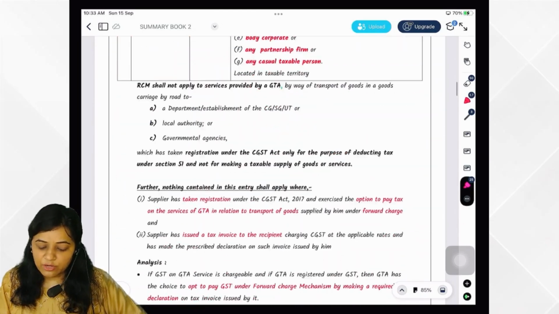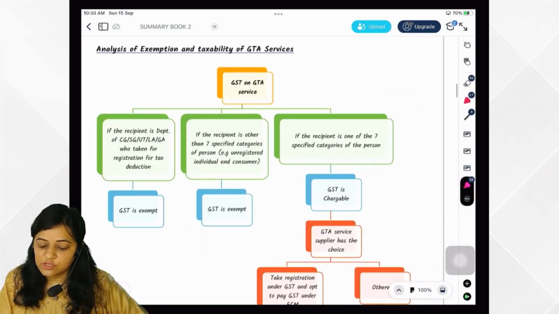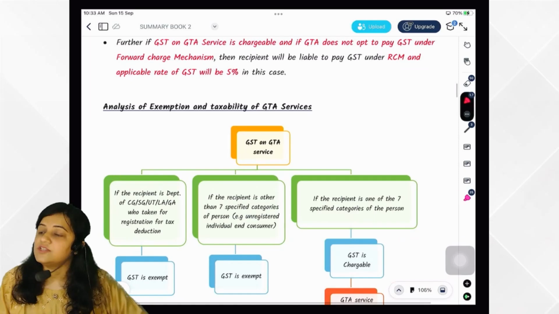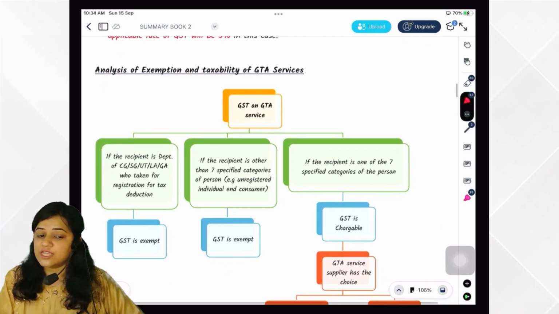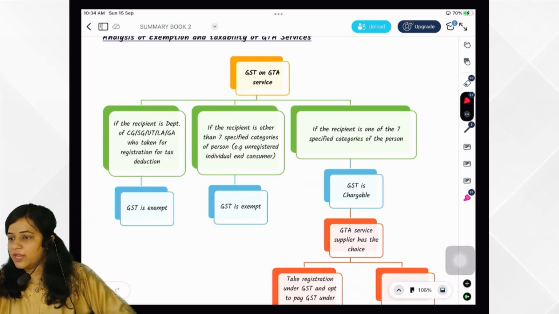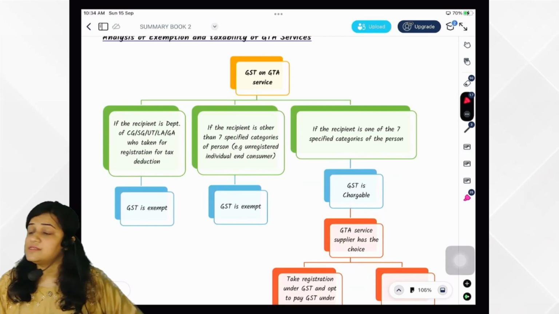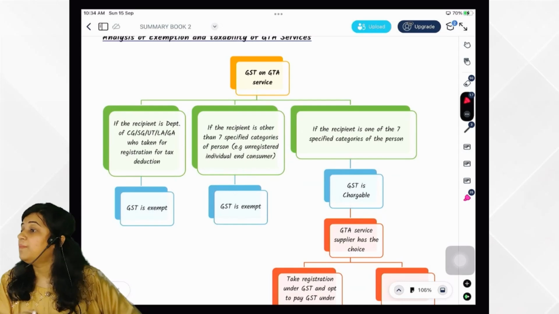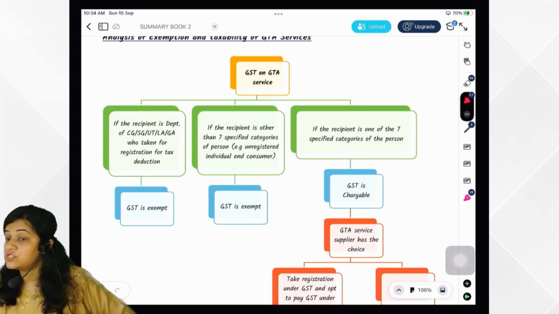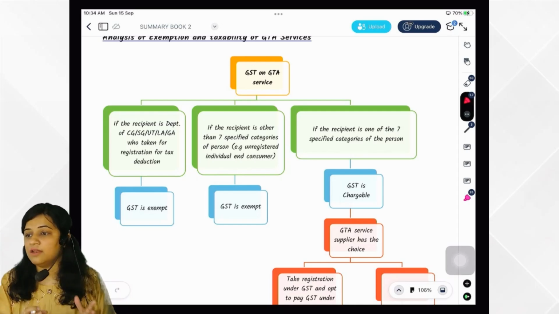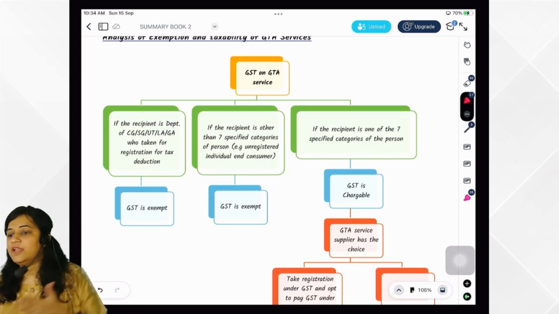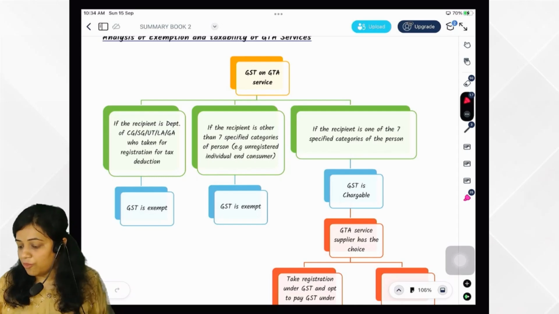First of all we are going to see the GTA chart. What happens in case of GTA service? Is it under reverse charge? Yes? We'll see in which case it is. First, if the recipient, you tell me. So this is the combination of exemption plus reverse charge provisions. This diagram is a combination of both. In the module you will get one at one chapter, one at another chapter. We have combined this diagram of exemption and RCM.